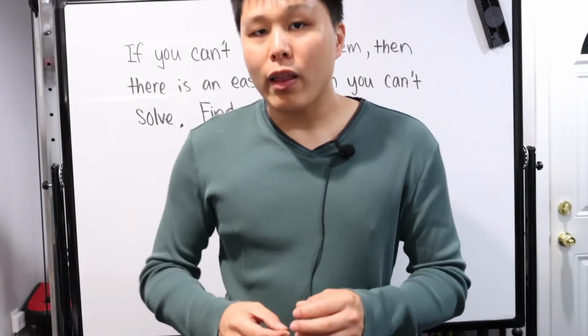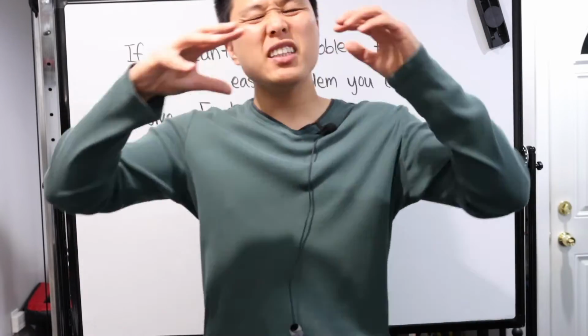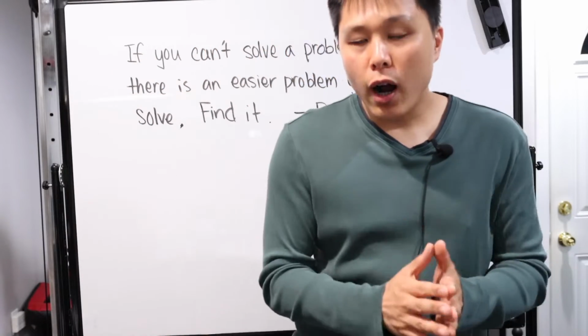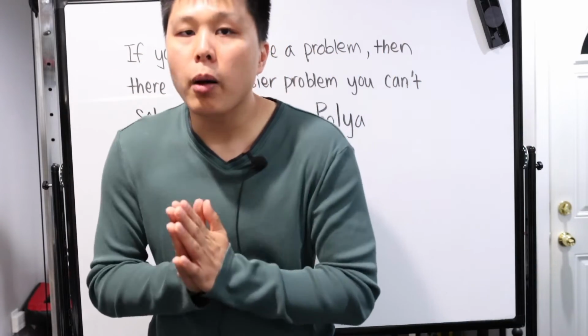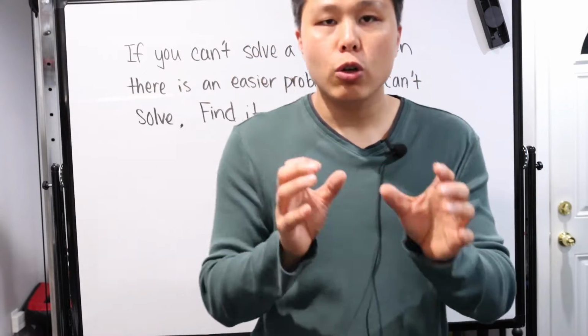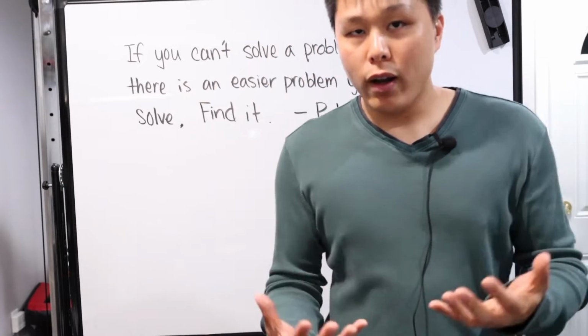It's very rare that we would have a completely new math problem with completely new strategies on how to solve it. Oftentimes, a more complex or harder looking problem is a basic combination of a lot of fundamentals or easier subtopics, sections, or whatever, right?